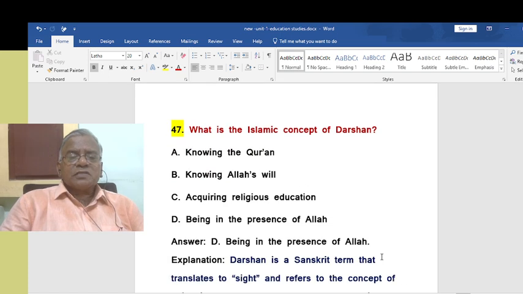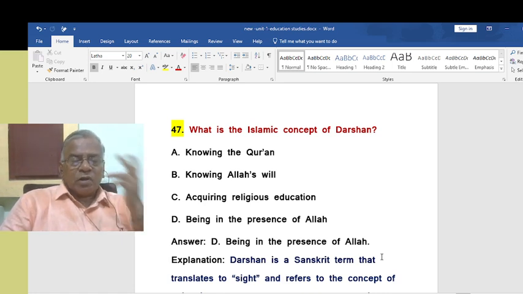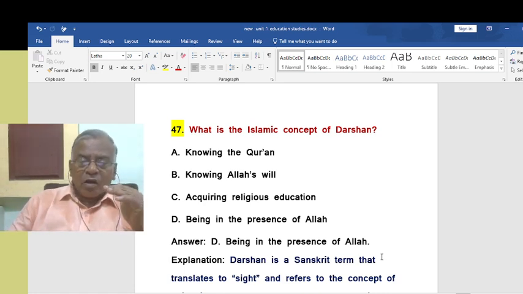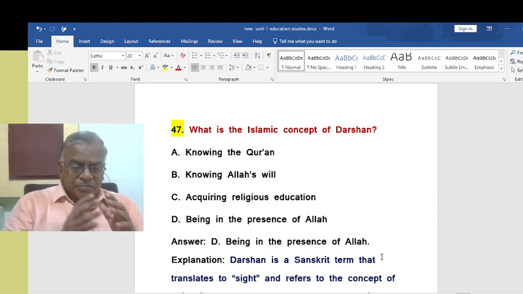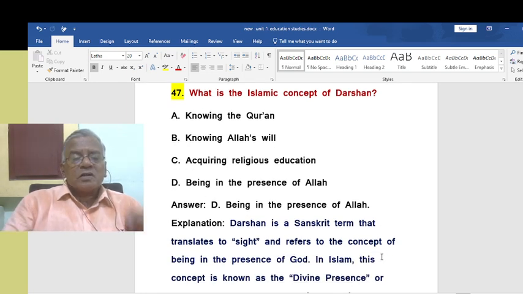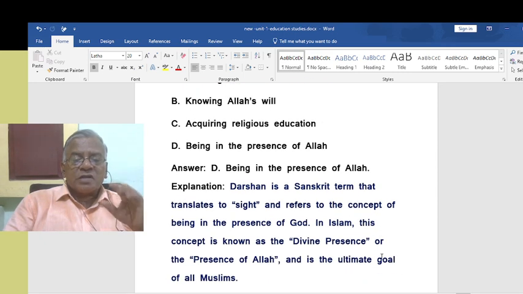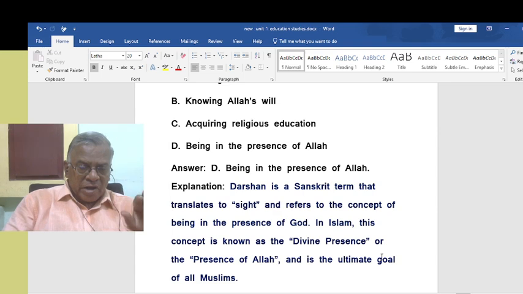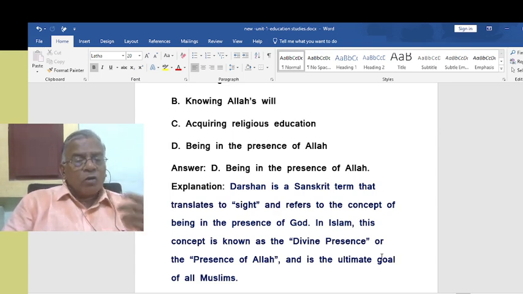Right. What is the Islamic concept of darshan? Darshan, being in the presence of Allah, that is called the Islamic concept of darshan. Darshan is a Sanskrit term that translates to sight and refers to the concept of being in the presence of God. In Islam, this concept is known as the divine presence or the presence of Allah, and it is the ultimate goal of all Muslims to be in the divine presence of Allah. To be in the presence of Allah, that is the ultimate goal of all Muslims.